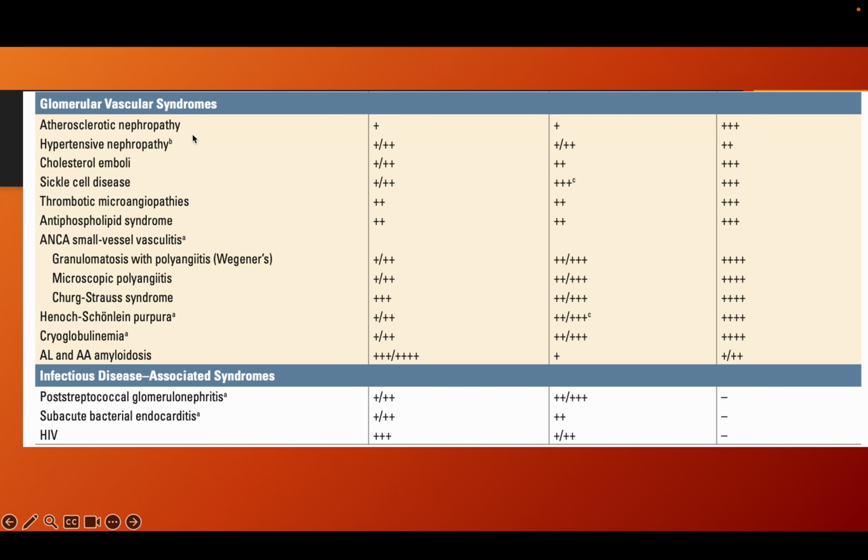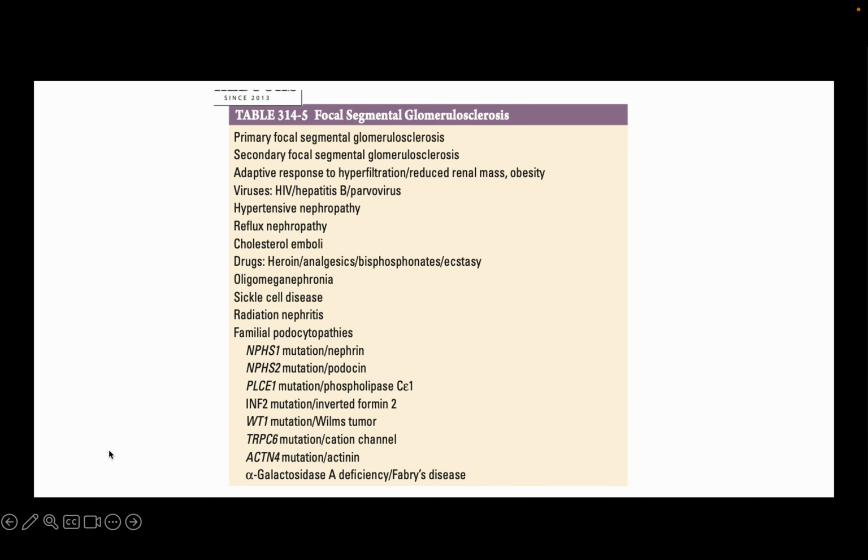So these vascular causes, as I told: atherosclerotic nephropathy, hypertension, cholesterol emboli, as I said, after some PTCA or some procedure or after starting heparin, they can develop cholesterol emboli. Thrombotic antiphospholipid syndrome, scleroderma renal crisis, these are all mentioned. More of hematuria will be there rather than proteinuria. Hematuria with hypertension will be there more than proteinuria. So post-streptococcal, subacute bacterial endocarditis, these are all we discussed. These are the various causes where we can see proteinuria as a possibility.